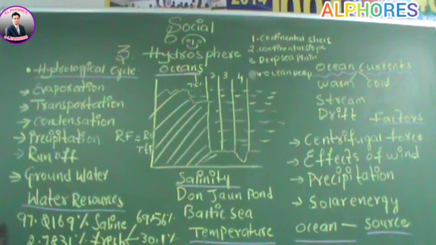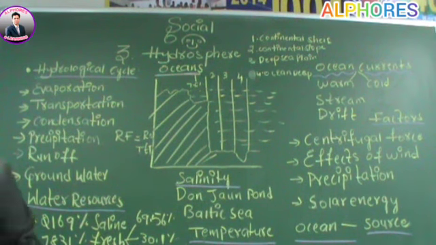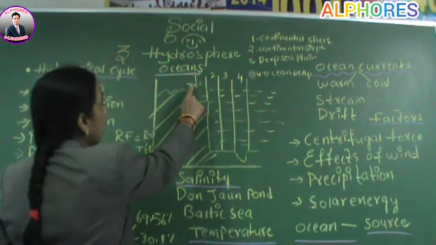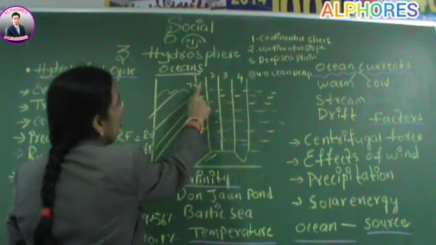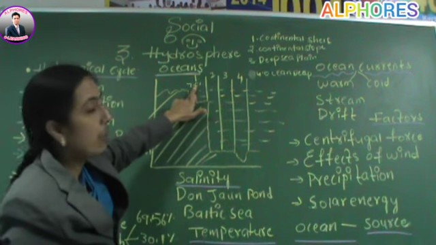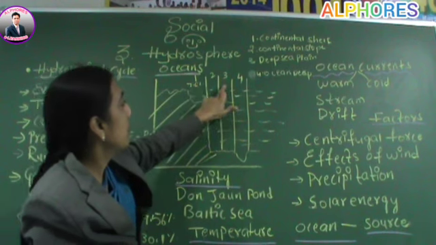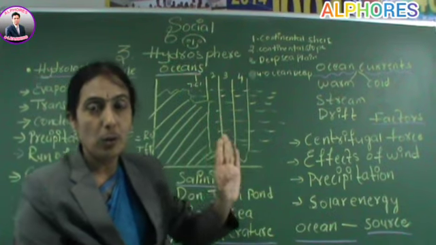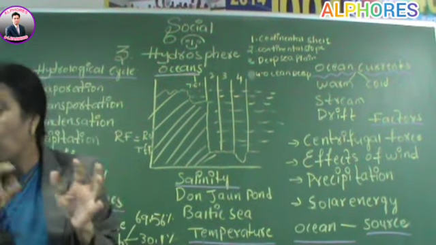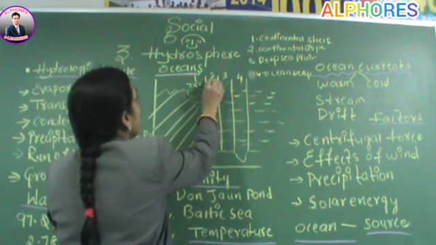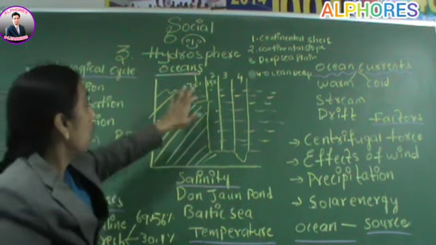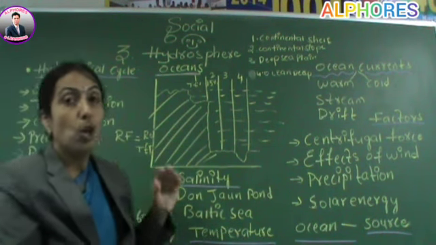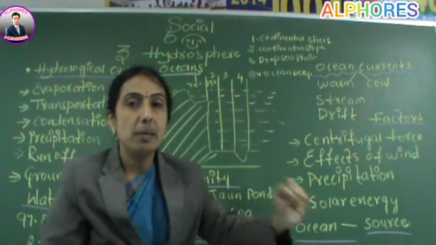The second part is continental slope. The area which is present between the continental shelf and the deep sea plain. The ocean floor that is present between the continental shelf and deep sea plain is called continental slope. How much area does it occupy? 15% of the area. And here the depth varies from 200 meters to 3000 meters.